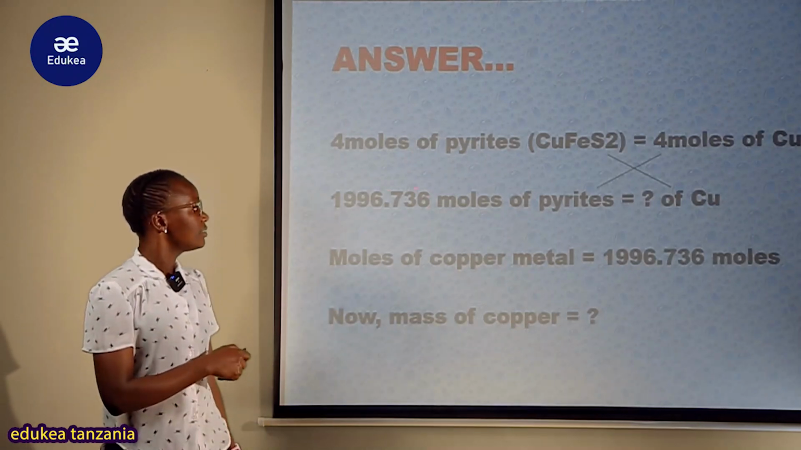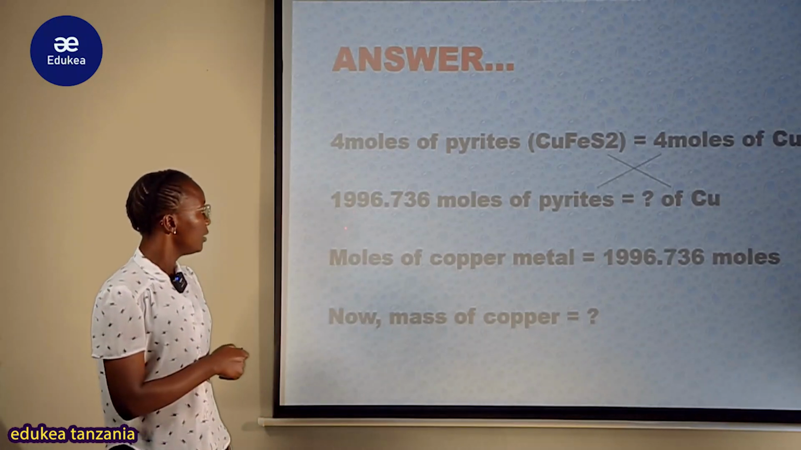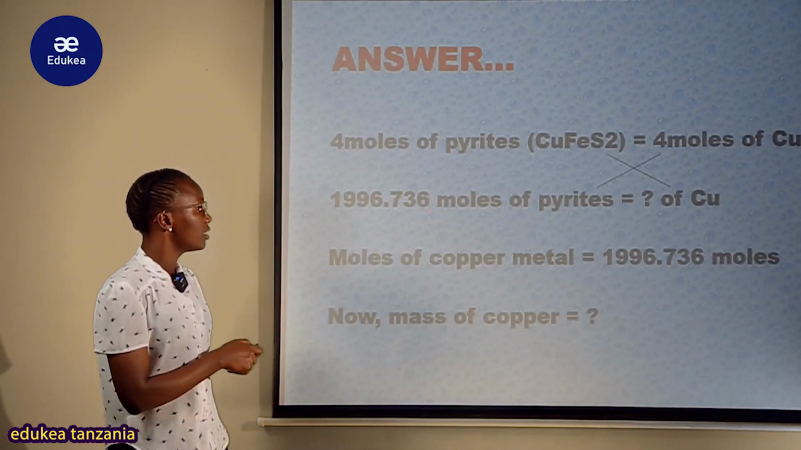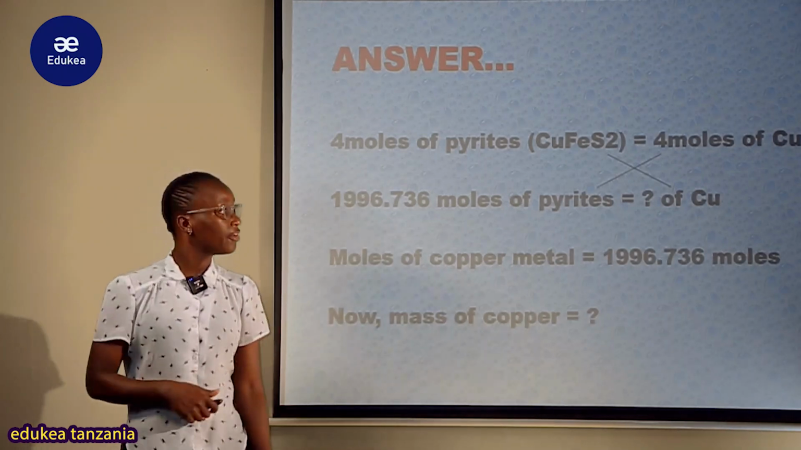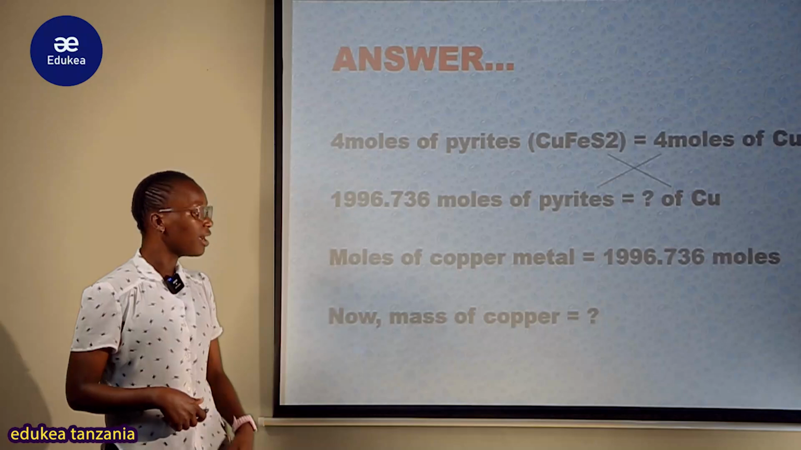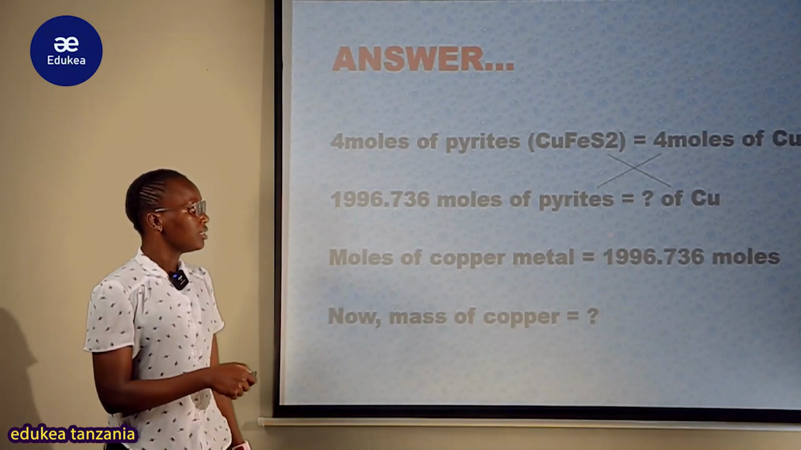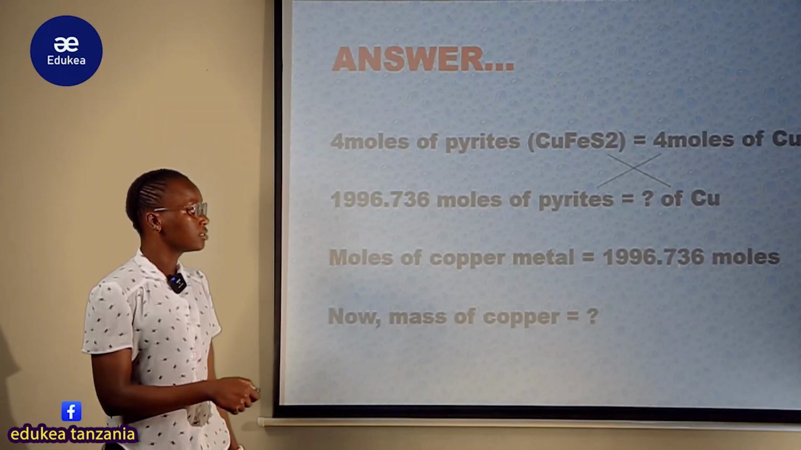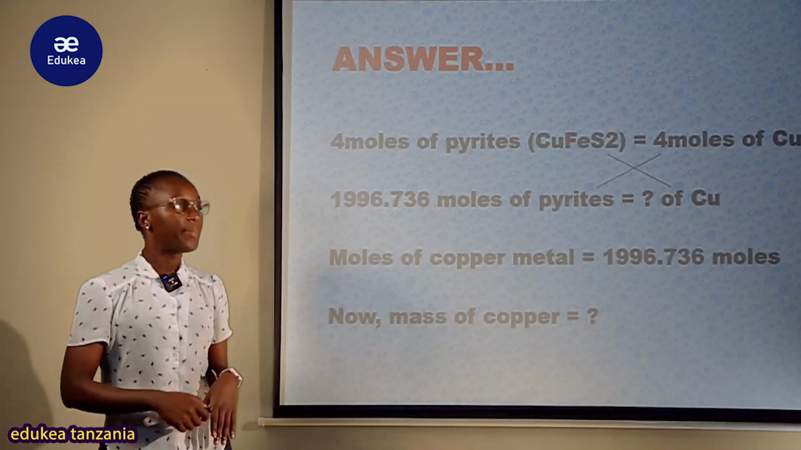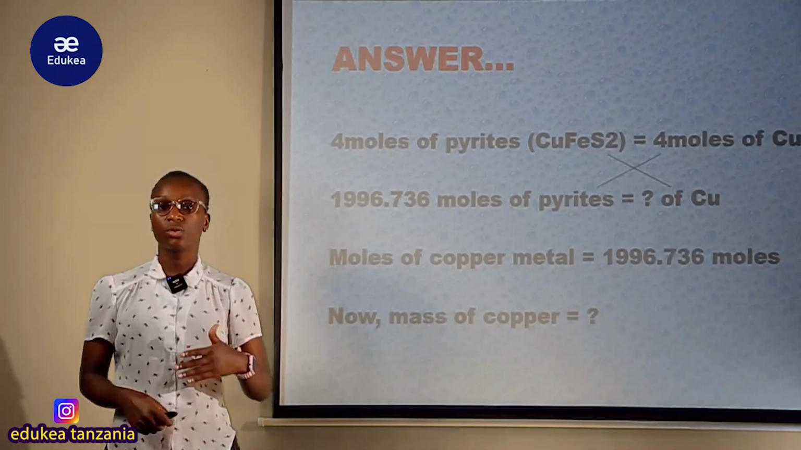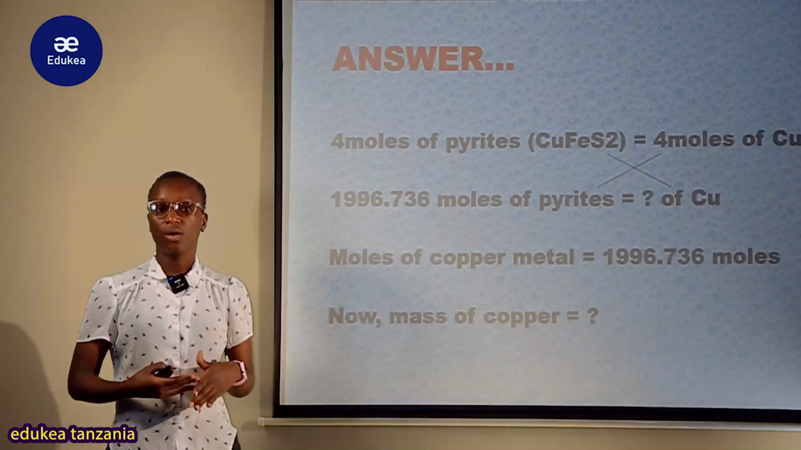Therefore, nikiwa na hizi moles of pyrite ambazo nimezitafuta, ambazo ni 1996.736 moles, ni sawa na how many moles of copper? Therefore here na cross multiplication after there obviously inakuja kupata moles of copper metal, itakuwa sawa na 1996.736 moles. Kwa hiyo sasa kumbe nimepata moles of copper metal kwa kuangalia ile stoichiometric relationship iliyoko between the copper pyrite and the copper metal.